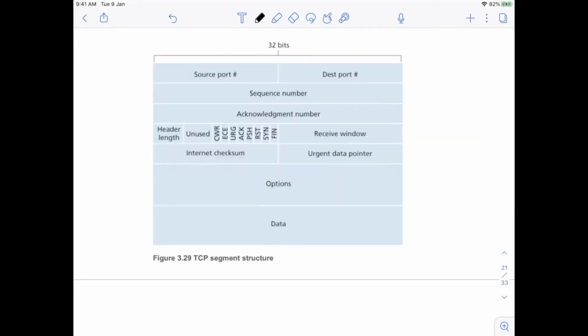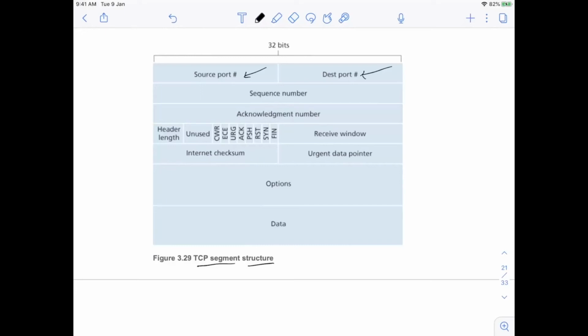We will now look at the TCP segment structure. We have already looked at the UDP segment structure, which was very, very simple. But TCP segment structure is not that simple, as you will see here. Of course, TCP also has a source port and destination port, right?